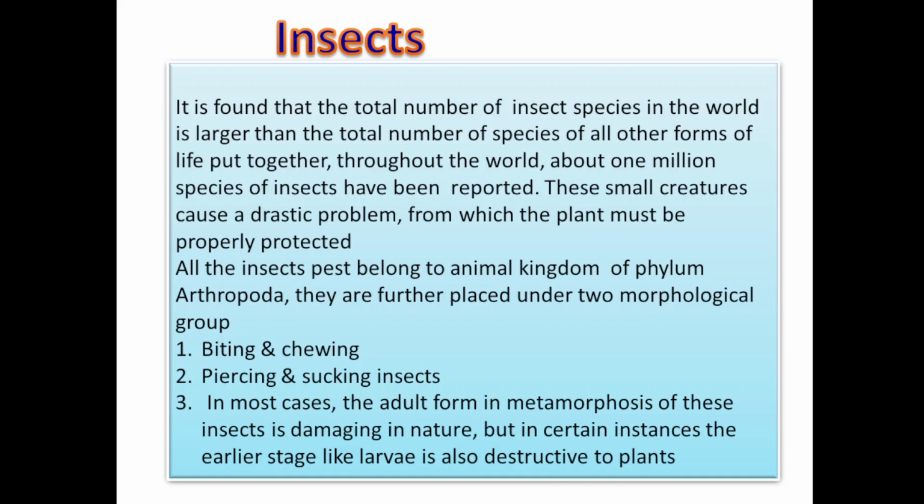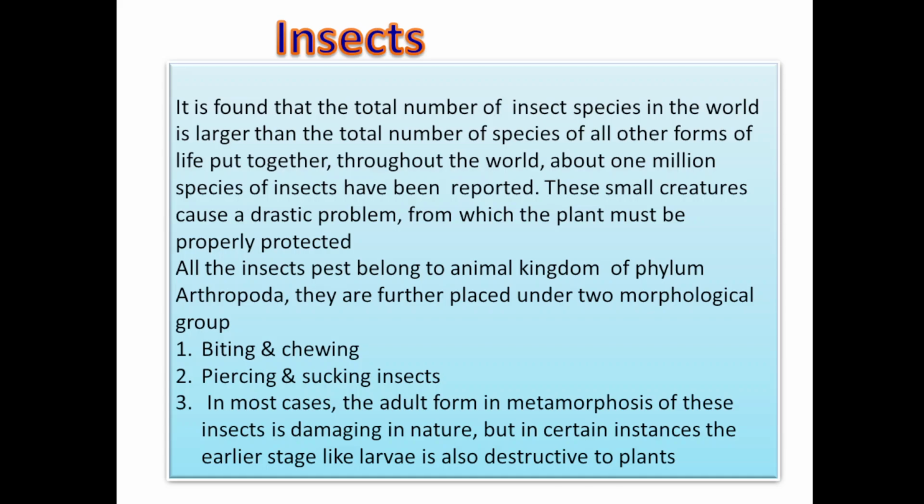About 1 million species of insects have been reported, and these small creatures cause drastic problems from which the plant must be properly protected. All the insect pests belong to the animal kingdom, phylum Arthropoda. They are further placed under two morphological groups. First one is biting and chewing insects, second one is piercing and sucking insects.